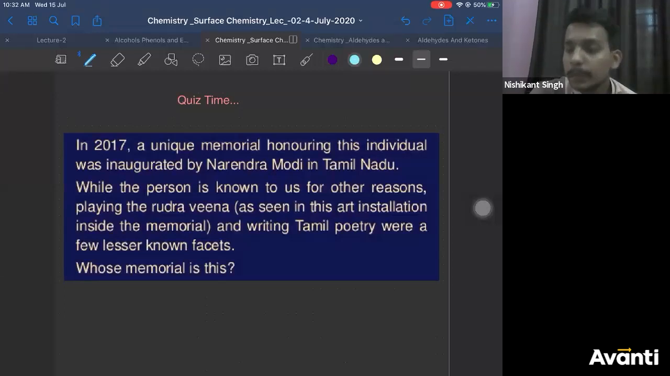Right. So in 2016, a unique memorial honoring this individual was inaugurated by our PM in Tamil Nadu. While the person is known to us for many reasons, right? Playing the Rudra Veena, as seen in the art installation inside the memorial, and writing Tamil poetry were a few lesser known facts about him.